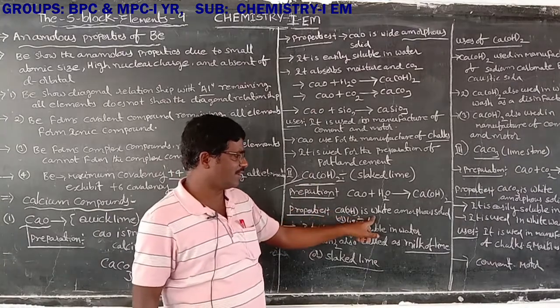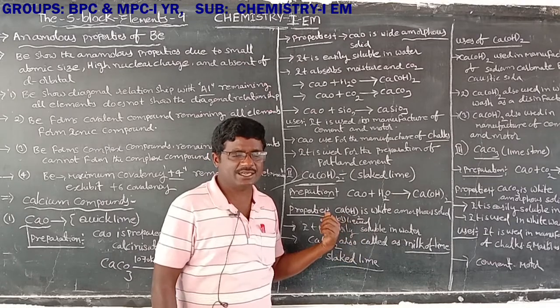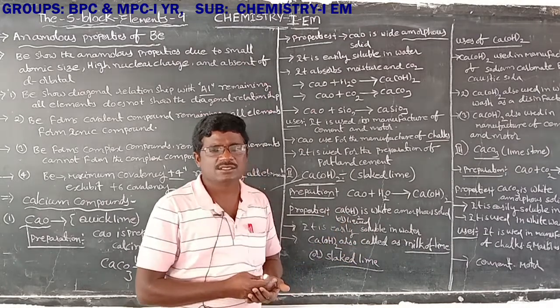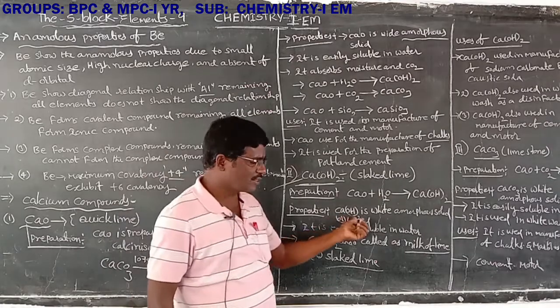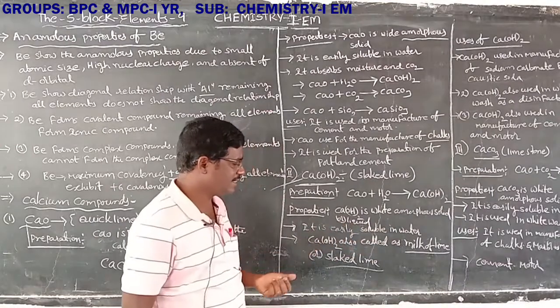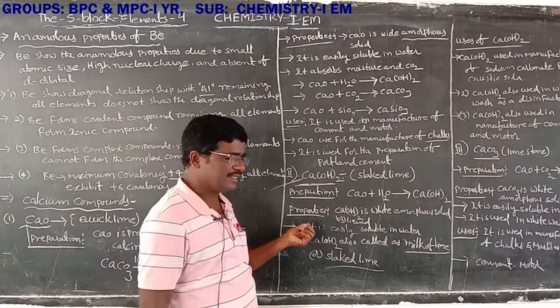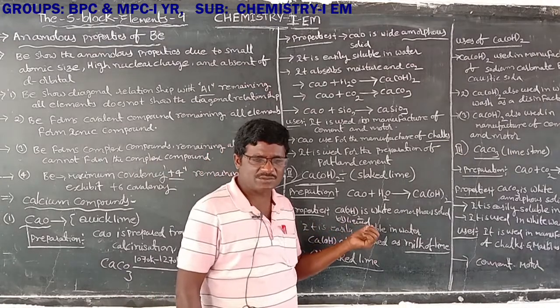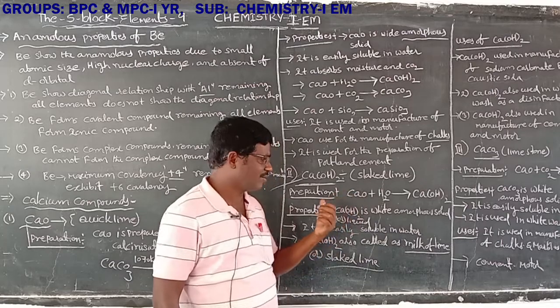Calcium hydroxide is a white amorphous solid. Amorphous means powder in nature. Next, calcium hydroxide, or slaked lime, is easily soluble in water.